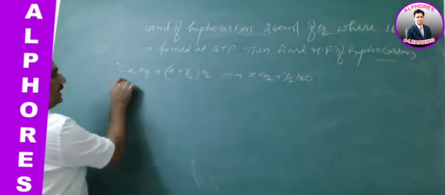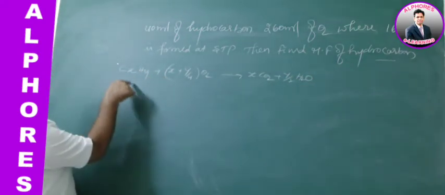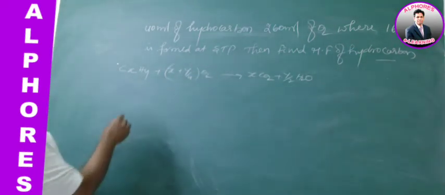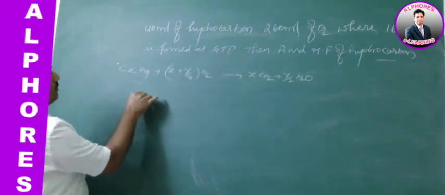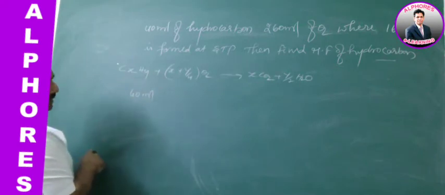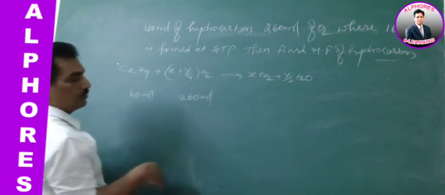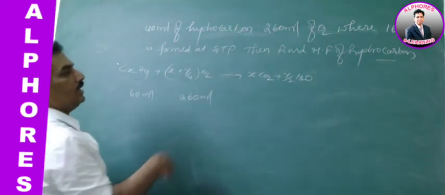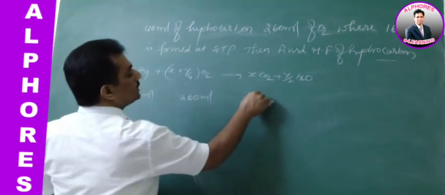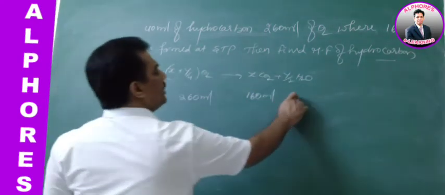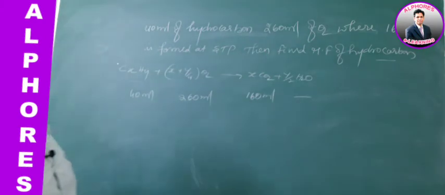Here the data is given with respect to hydrocarbon, oxygen and CO2. Let us substitute that. 40 ml of this CxHy requires 260 ml of oxygen, and it is forming 160 ml of CO2. The water data is immaterial because it is not provided to us.